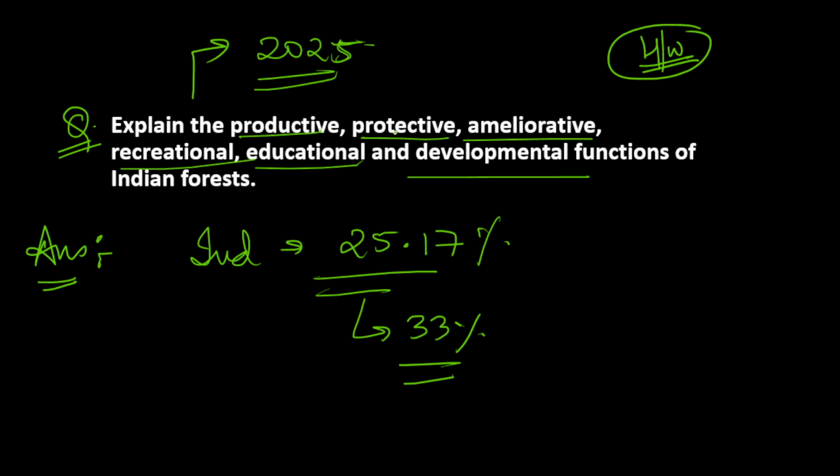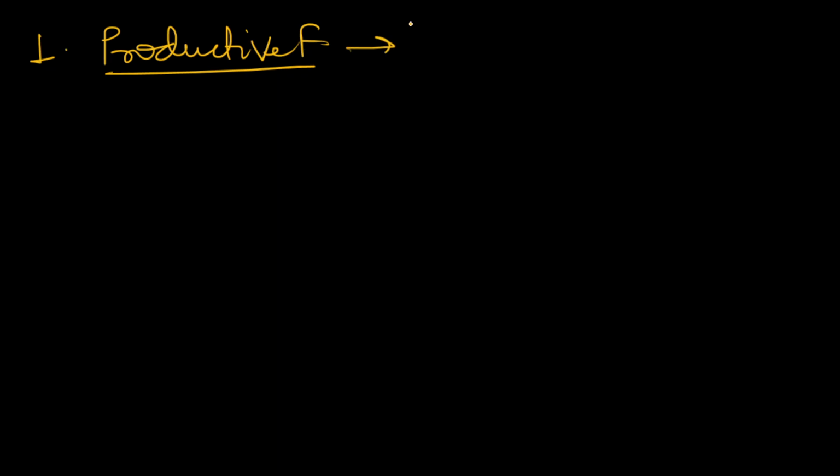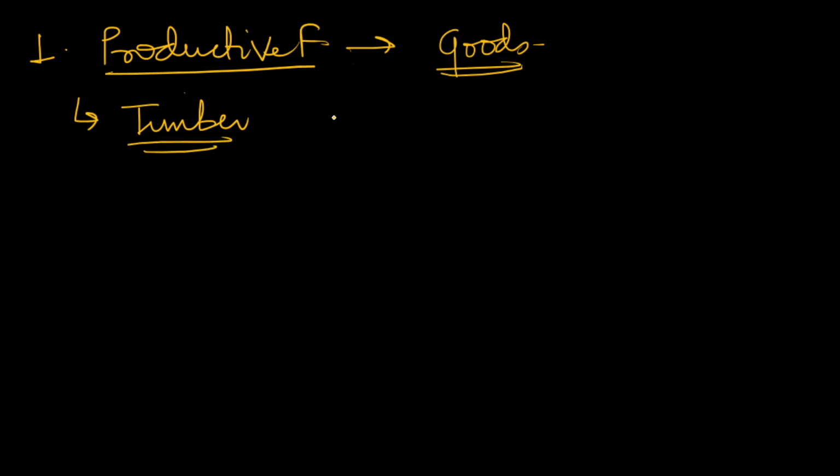Now let's move to the body part. Number one, productive functions of Indian forests. We all know productive means production. Forests are a direct source of various kinds of goods. So what are they? We will mention them. First of all, timber production. This timber is used for furniture, in paper industries, in plywood industries, in construction industries. So timber is the first product we get.